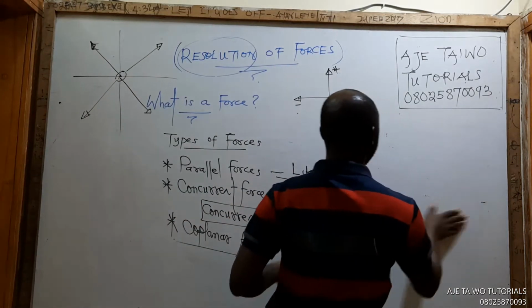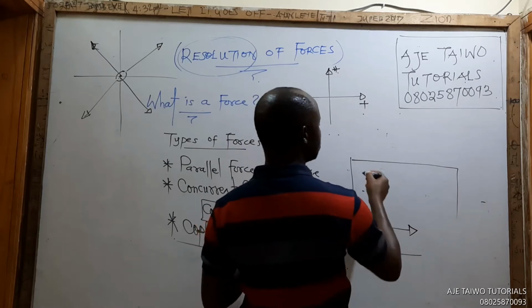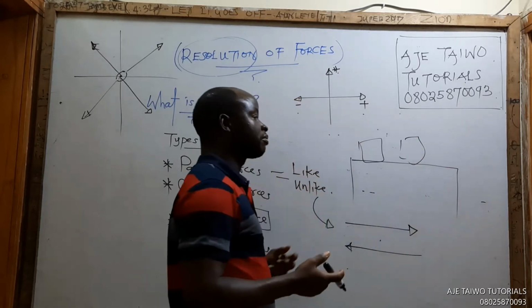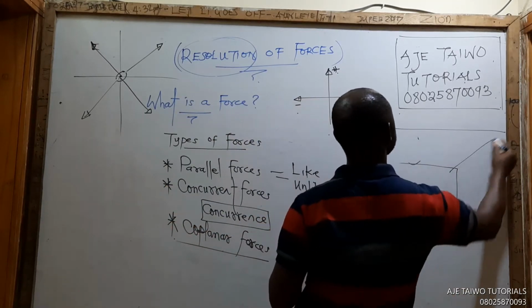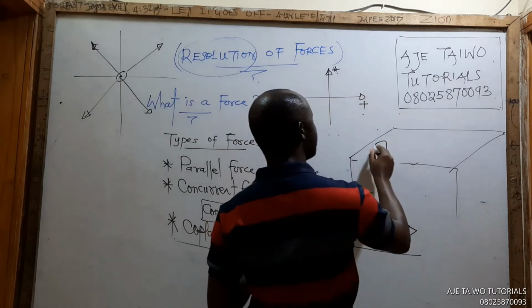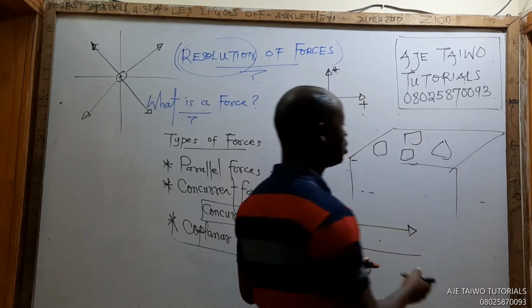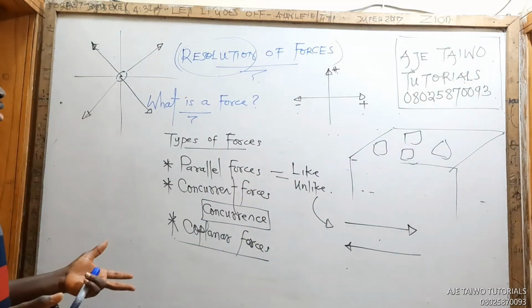Just like when you have a table and you put books on the table, the books will scatter on the table, or different objects on the table. All those have their forces, their lines of action, lying on that plane.